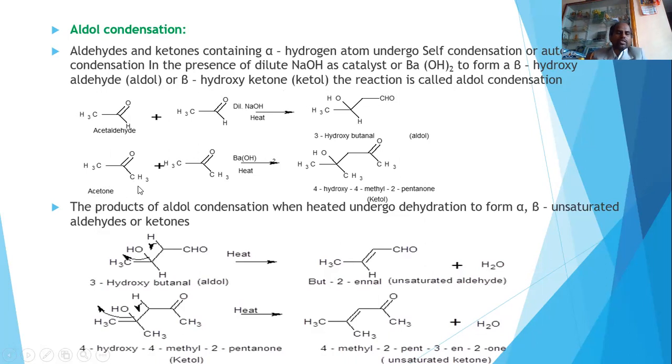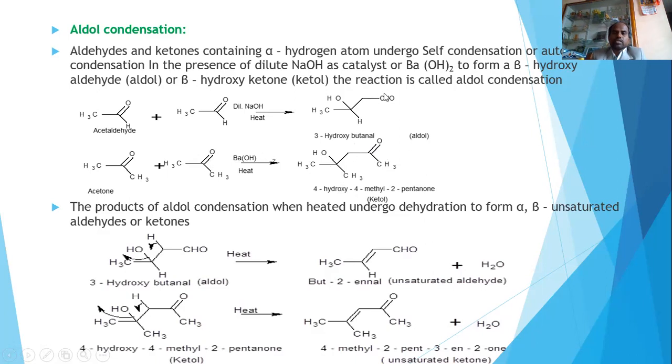So this alpha hydrogen forms an anion. This anion can attack this carbonyl group, convert a C double bond O to OH. Okay, so this is also a formed aldol product only. And when it comes to an IUPAC name, this will be a functional group.